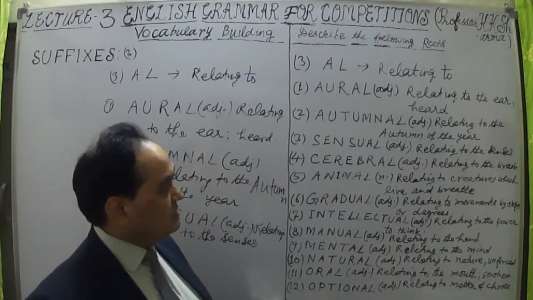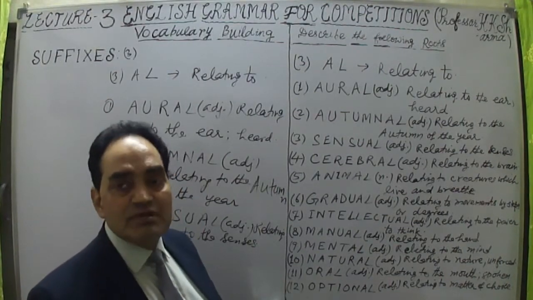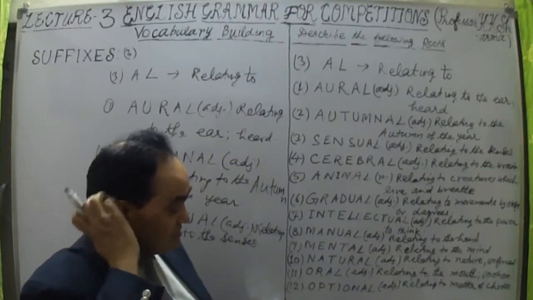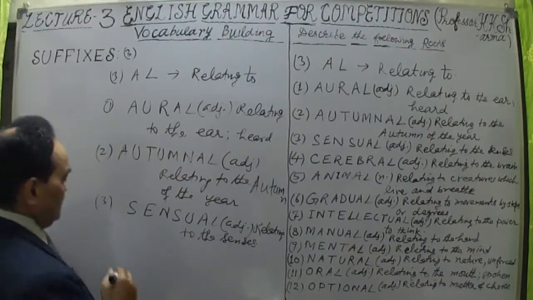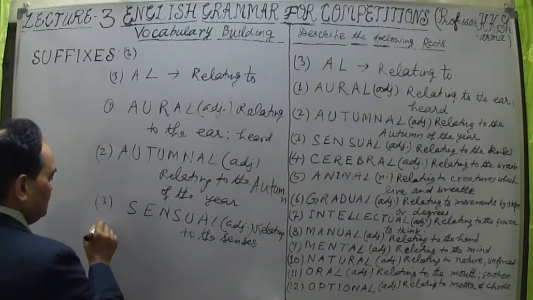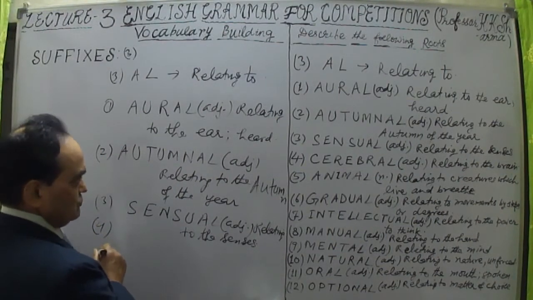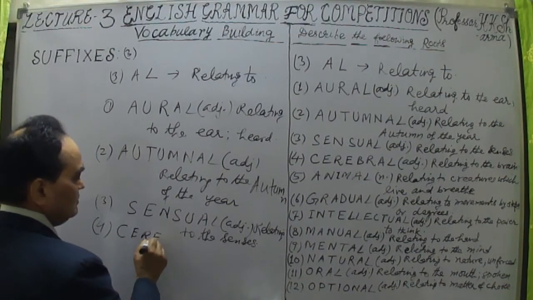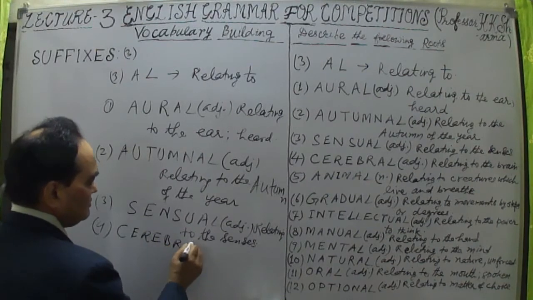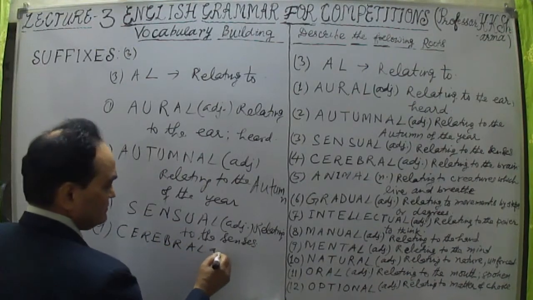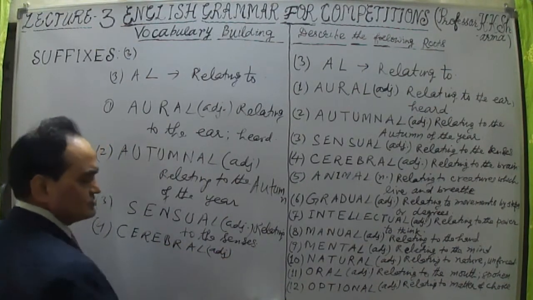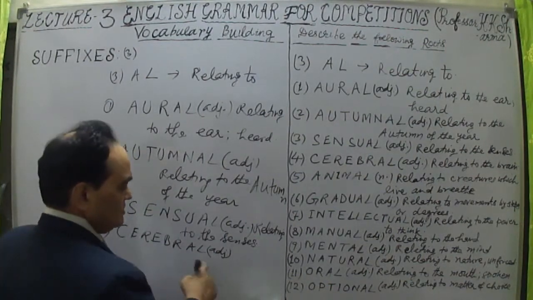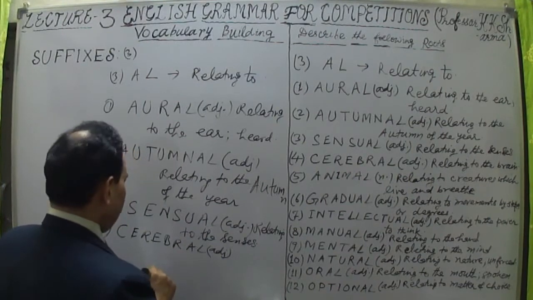That we've done. Now cerebral, related to the brain, because cerebral is the name of a brain. So let me take the fourth word also. Fourth word is cerebral, C-E-R-E-B-R-A-L, cerebral, again an adjective. Almost all the words are adjectives, because the al suffix makes adjectives.